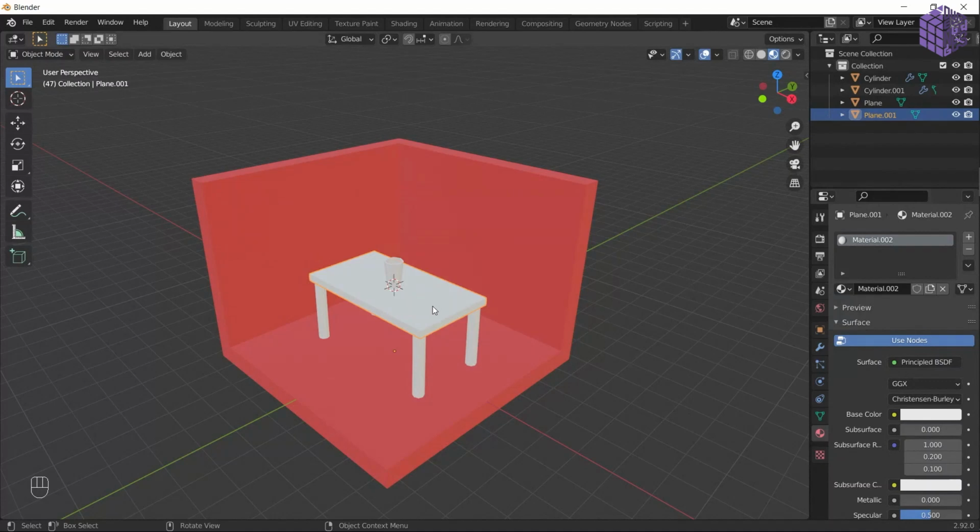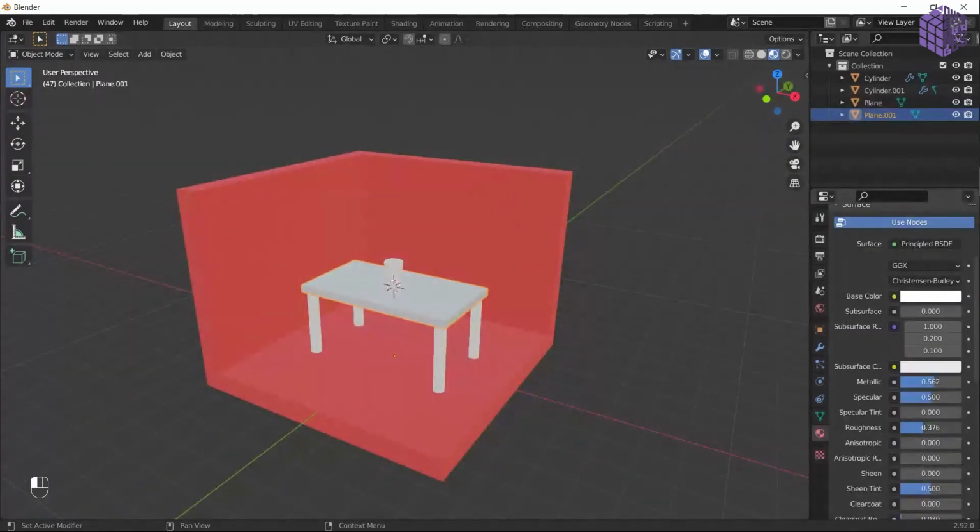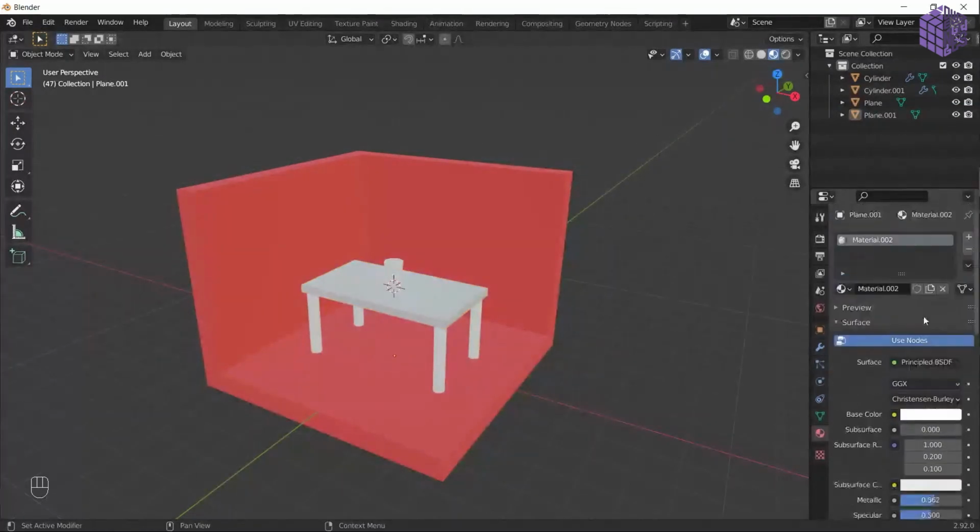Base color, let's pump it up to 100% white. Introduce a little bit of metallic and reduce the roughness. You can get a little shiny surface. It's done. Let's name it marble top for marble. Let's round. Okay, create the roughness. Done.